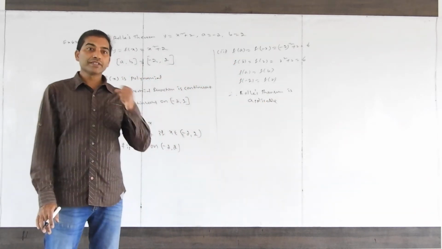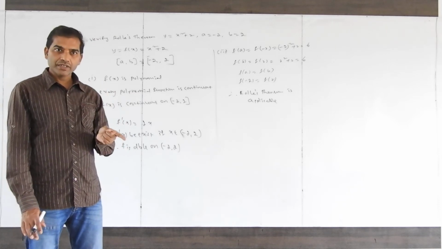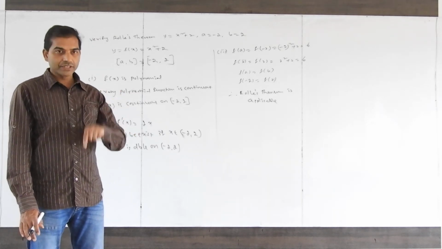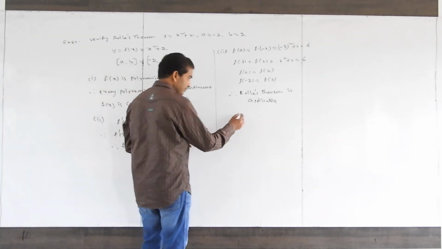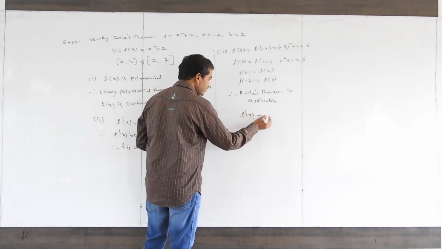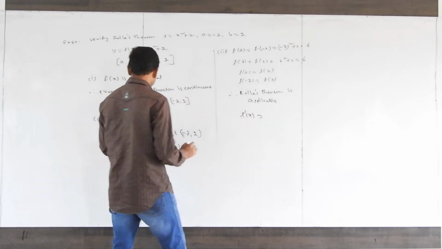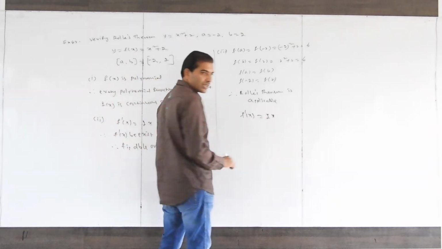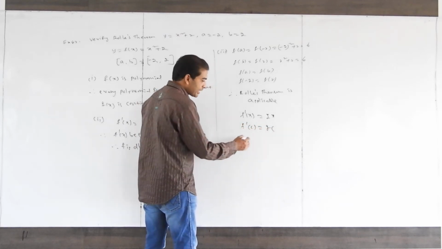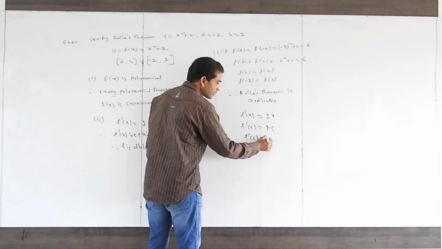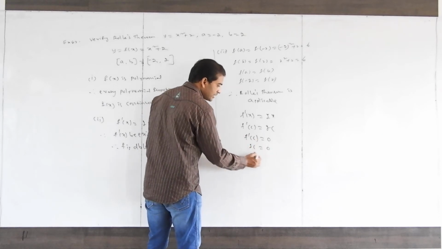There exists at least one C belonging to the open interval A comma B such that f dash C equal to 0. Find f dash C. What is f dash x? 2x. f dash C is 2C. Make f dash C equal to 0. 2C equal to 0. C is equal to 0.